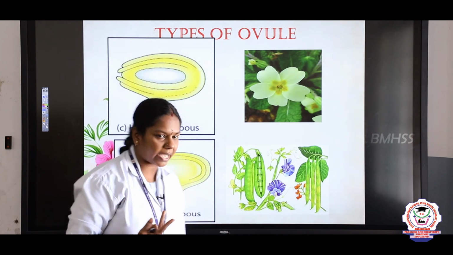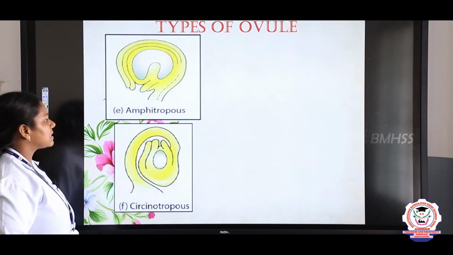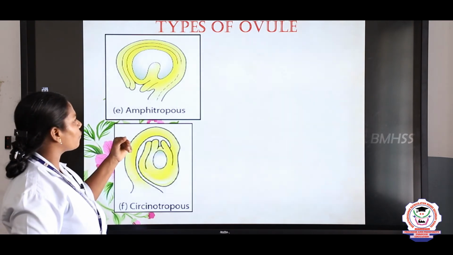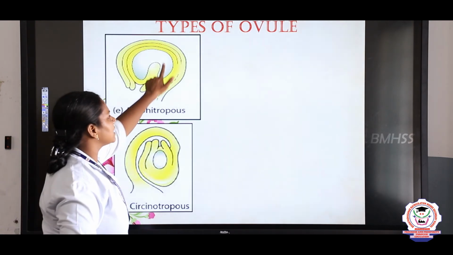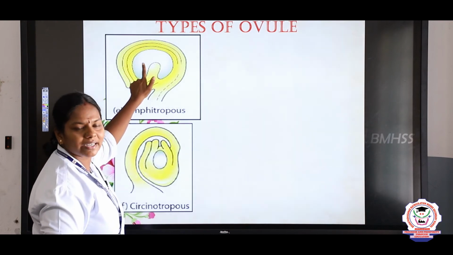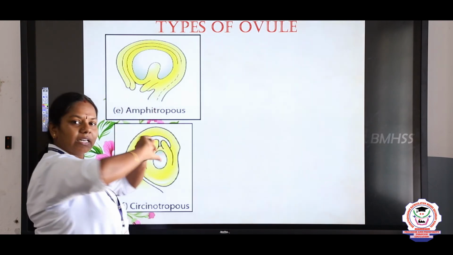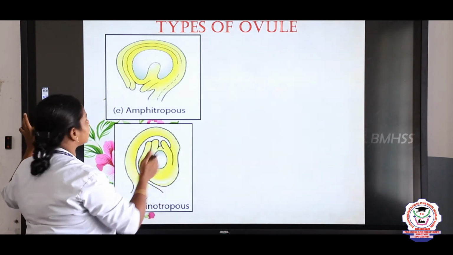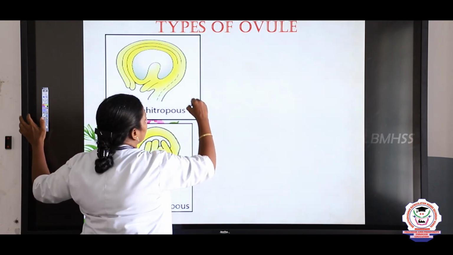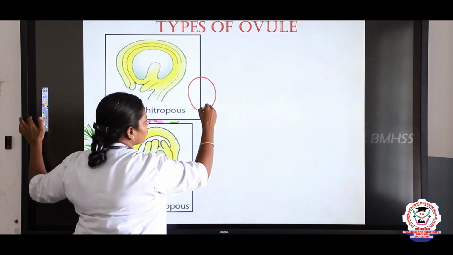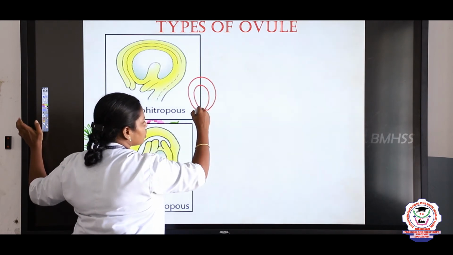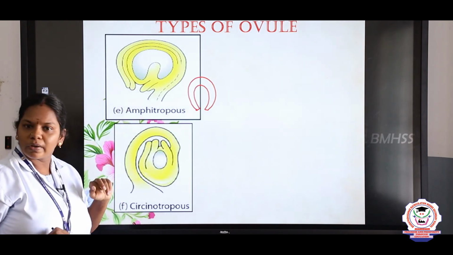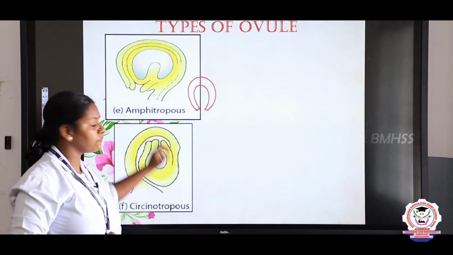And the next 2 types are amphitrophous and circinotrophous. What is this amphitrophous? You see this, children, the nucellus is in the shape of a horseshoe magnet. Horseshoe magnet you all know, right? It will be in an inverted U shape like this. In physics you might have studied it. It will be like this horseshoe magnet, right? So the ovule will be in this shape. It is said to be amphitrophous.